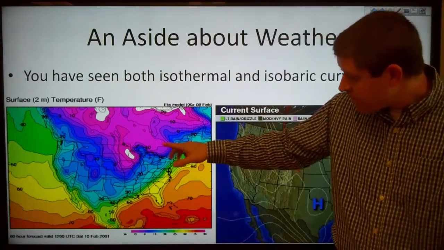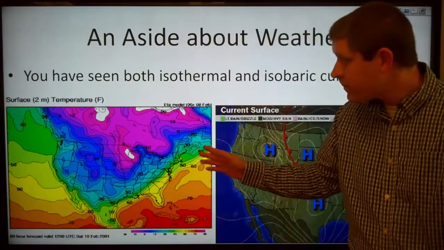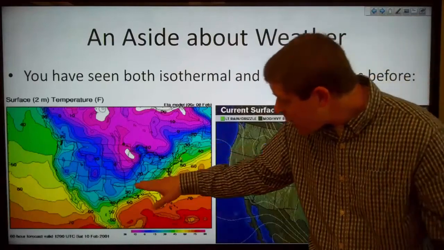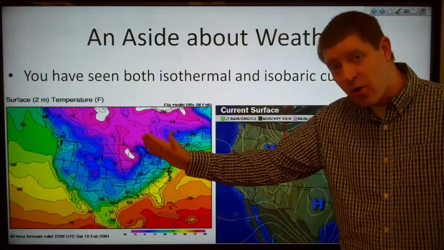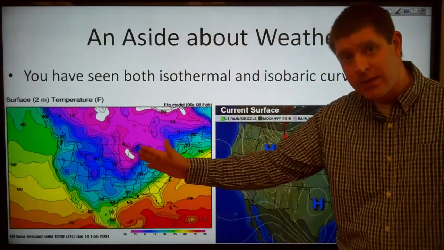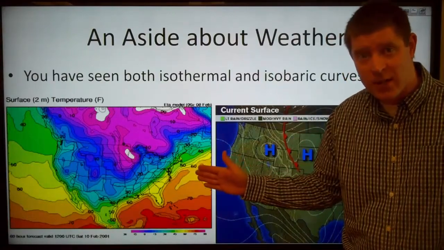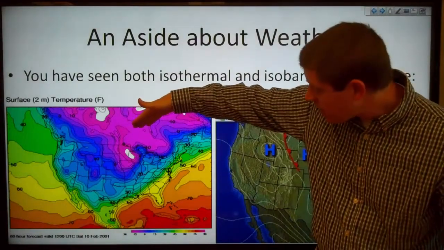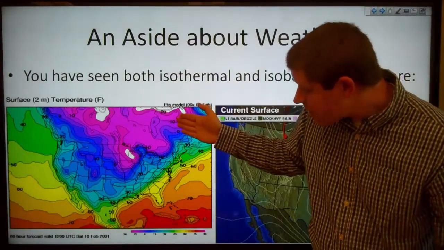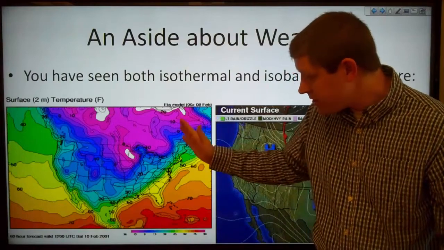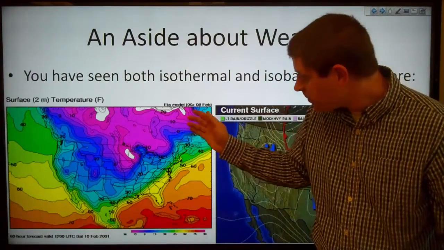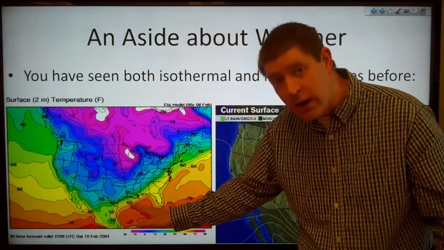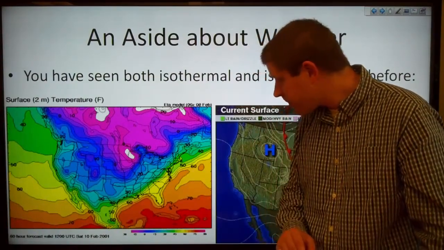And you can see that we've got these lines on here showing the isotherms. So along any one line, that temperature is going to be constant. This is now across some region in space in the United States. So you can see we go from very cold temperatures up here. We've got -10 degrees, 0, and these temperatures are listed in Fahrenheit. 20, 30, 40, 50, 60 down here in the Gulf Coast.